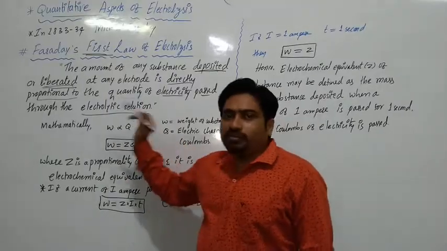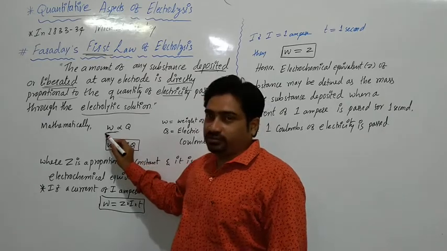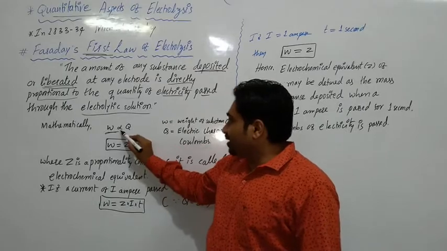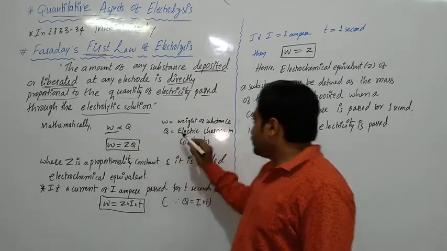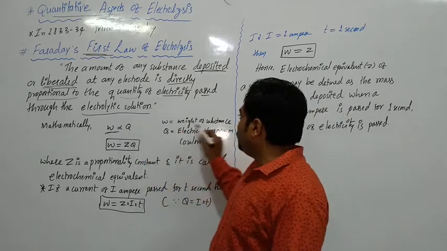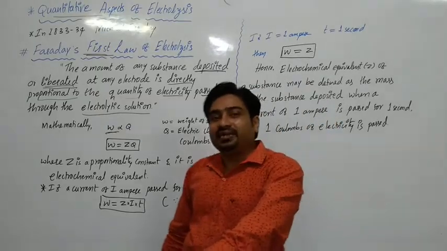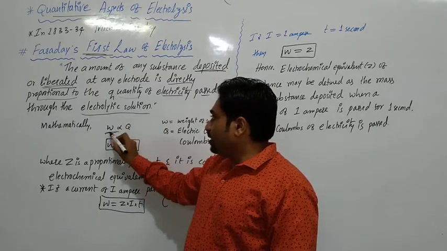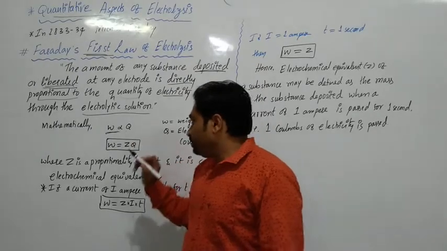So now mathematically how we can write? W is the amount of substance, it is weight. The weight of substance deposited or liberated is directly proportional to the quantity of charge, the quantity of electricity, the electric charge in coulombs. Q means what? Electric charge in coulombs, and W is weight of a substance. It may be deposited at the cathode or it may be liberated at the anode. So W is directly proportional to Q. W is the weight of the substance. Q is the quantity of electric current or electricity.